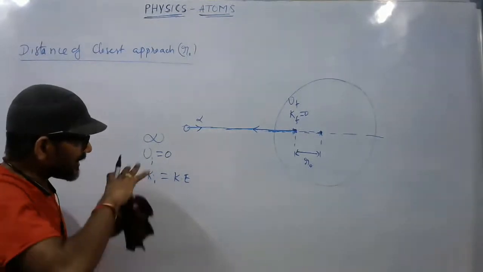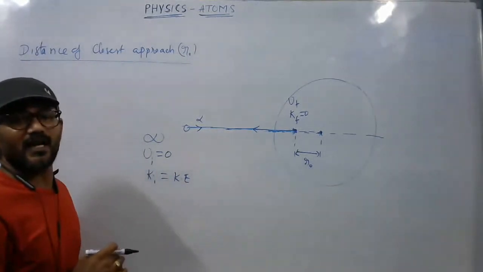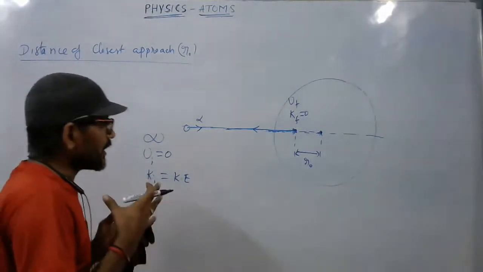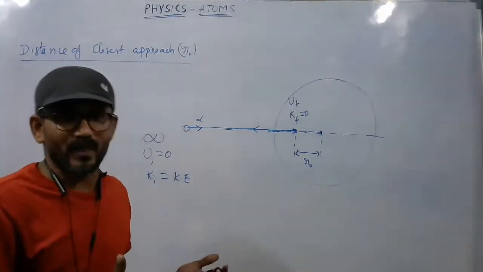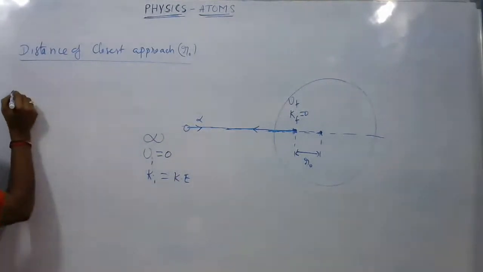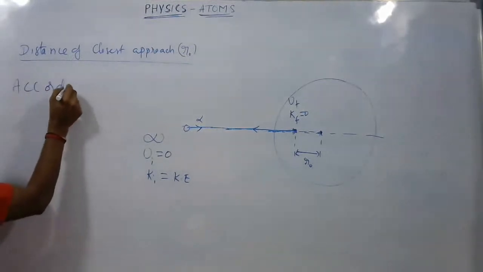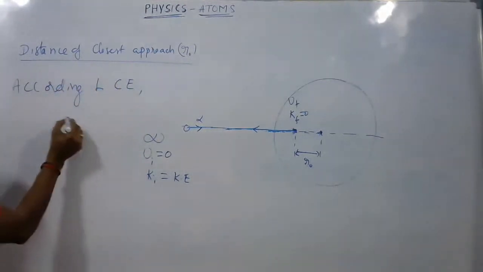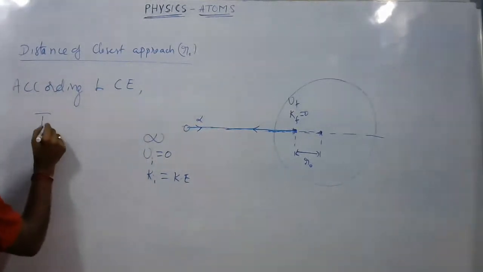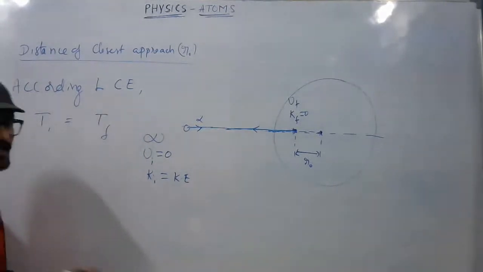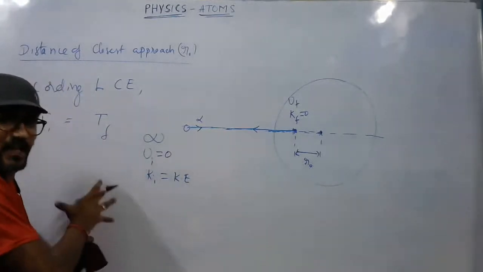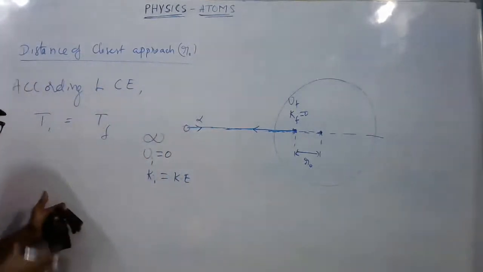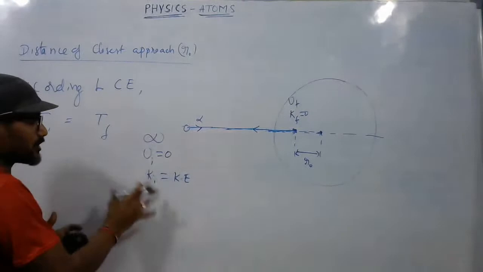So in this process, the law of conservation of energy holds good. According to the law of conservation of energy, total initial mechanical energy is equal to total final mechanical energy, which is the sum of potential and kinetic energies.